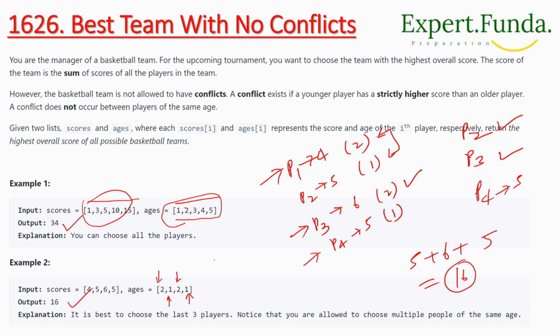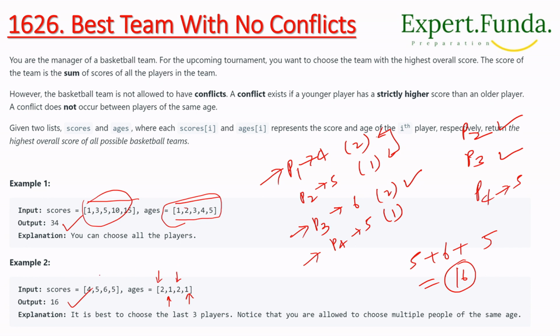1, 1, 2, 2, right? So in this case, what do we have to discard? From the same age, you do not have a conflict, you can say. But if we are taking the one which has a higher score, then there is a conflict, correct? So what we will do, we will get the highest score and we will make our possible team.